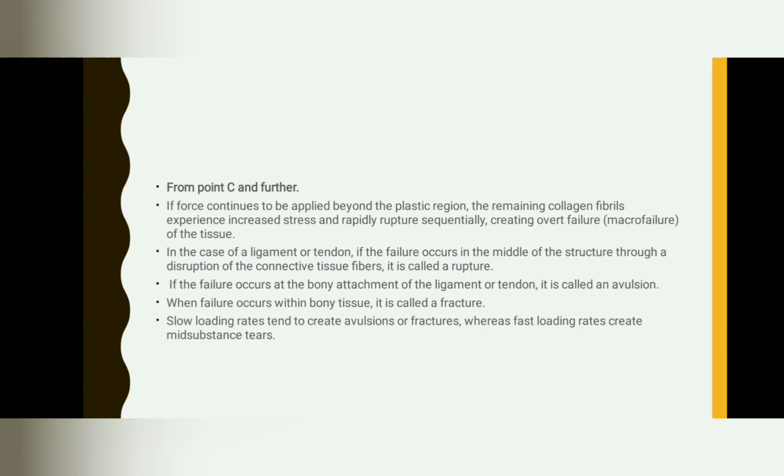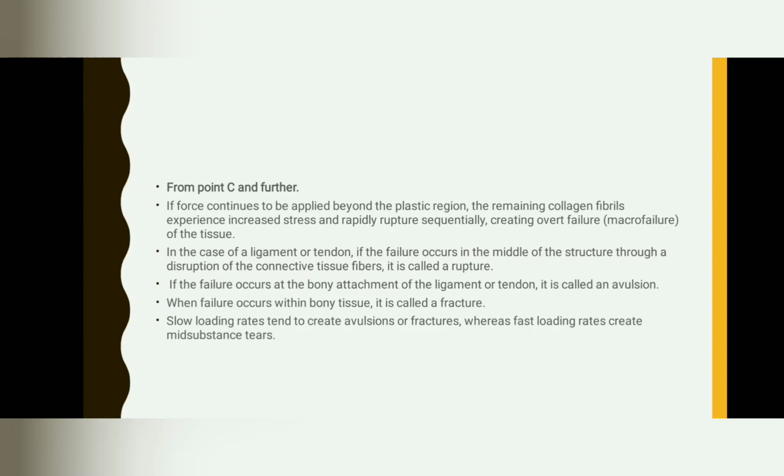From point C and further, if force continues to be applied beyond the plastic region, the remaining collagen fibrils experience increased stress and undergo rapid rupture sequentially, creating overt failure or macrofailure of the tissue. In the case of a ligament or tendon, if the failure occurs in the middle of the structure through a disruption of connective tissue fiber, it is known as rupture.